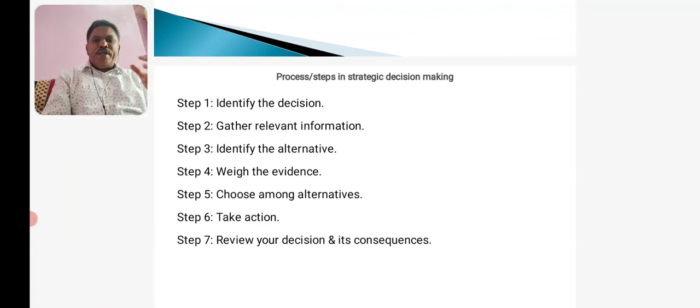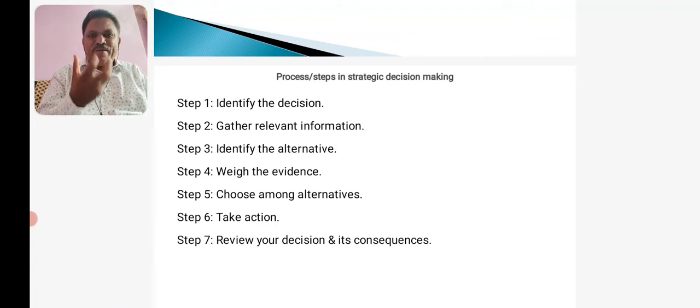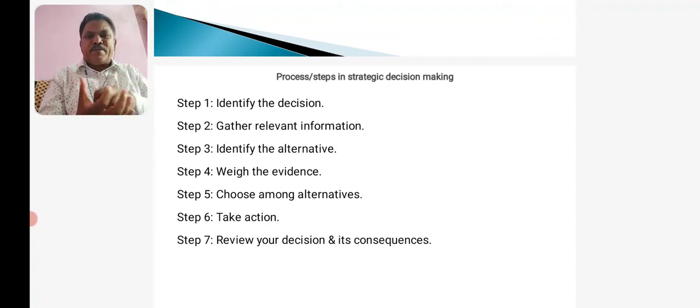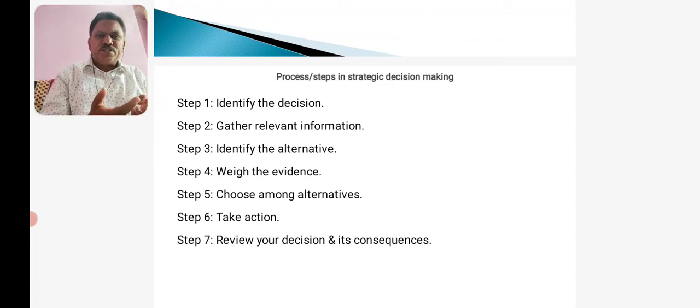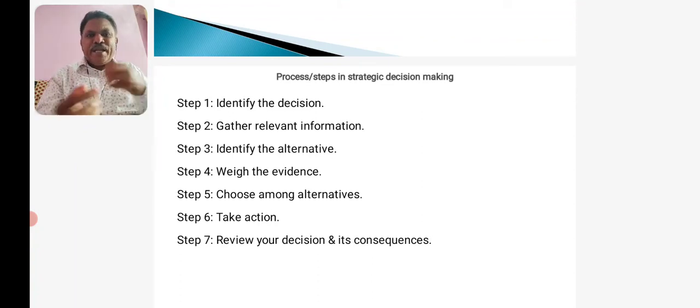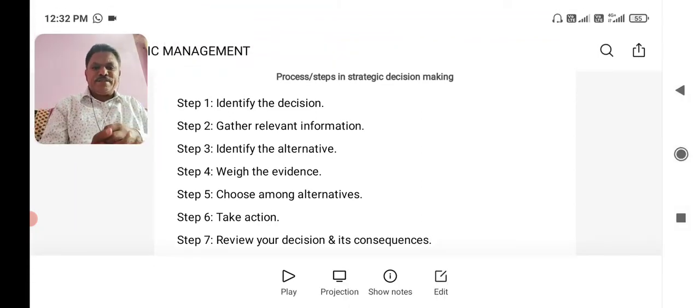So after doing this, the company or the management may go to weigh the evidence. The fourth step is to weigh the evidence. To weigh the evidence in terms of its profitability, in terms of its loss, in terms of its advantages, in terms of its disadvantages, in terms of its cost. If it is implemented, whether it meets the standards or not.